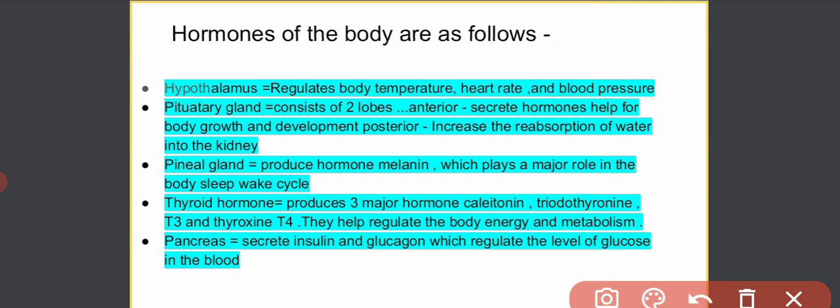Now the pituitary gland. It consists of two lobes, anterior and posterior. The anterior one secretes hormones which help